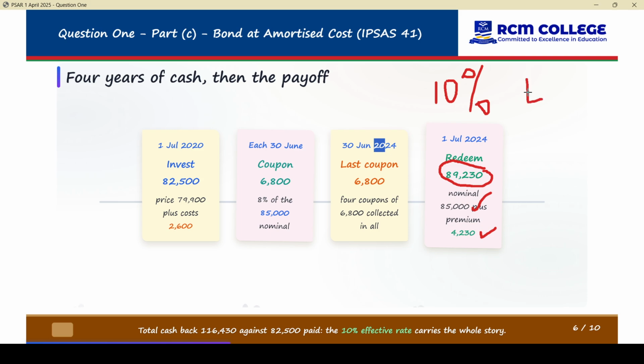I will show you in another session. So the cash flow is 6,800 times 4, which is about 27,200, plus 89,000, totaling 116,000.